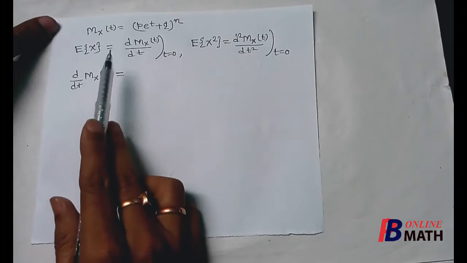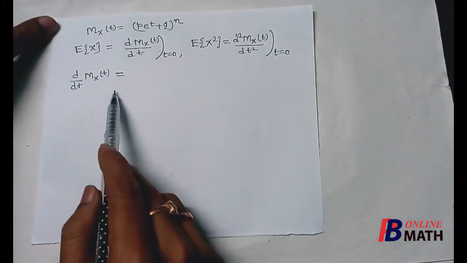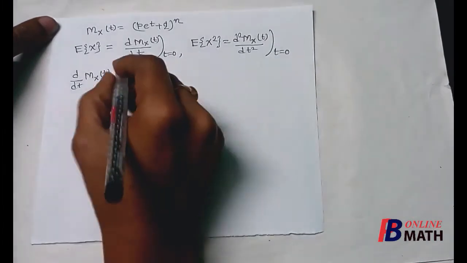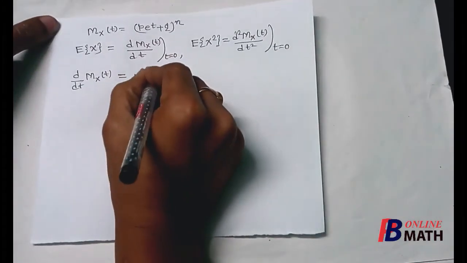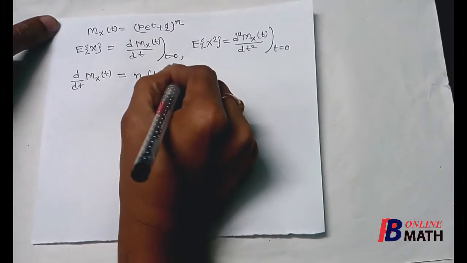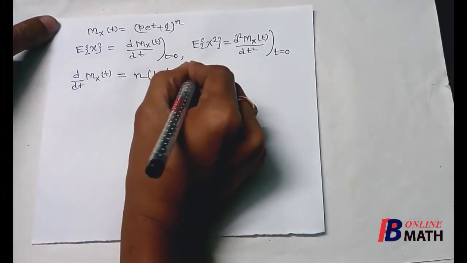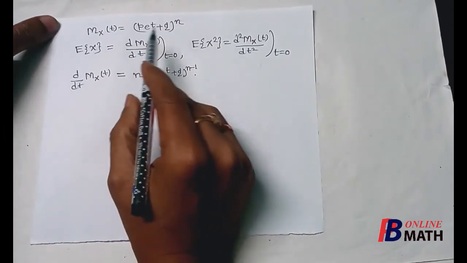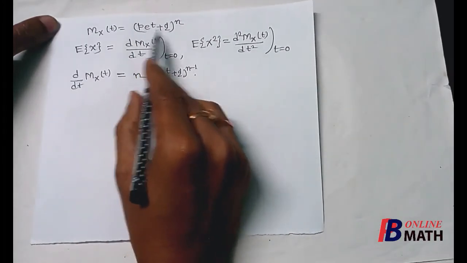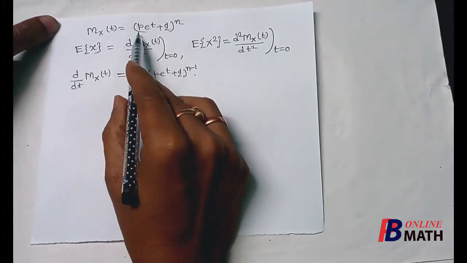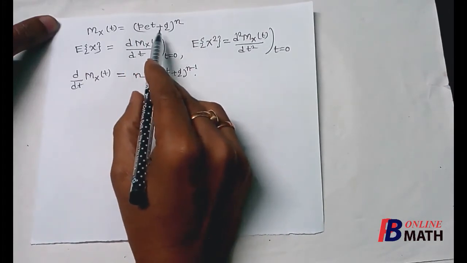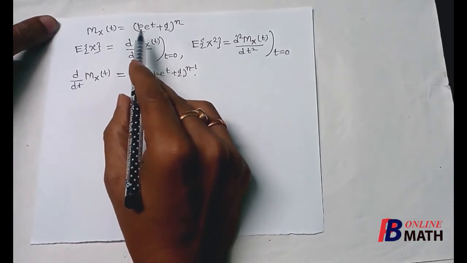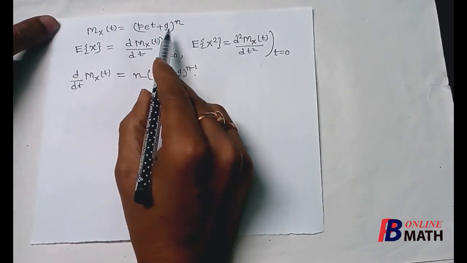So if we differentiate M_x(t) with respect to t, we find that it is something to the power n. So it should be n into this function to the power n minus 1 multiplied by the differentiation of the terms within the bracket. Now if we differentiate these two terms with respect to t, we shall find that for p into e to the power t, its derivative would be p into e to the power t, and the other term is 0.